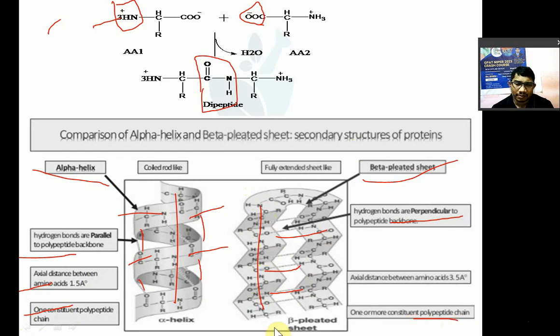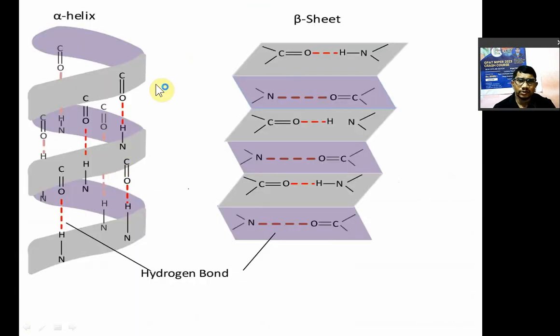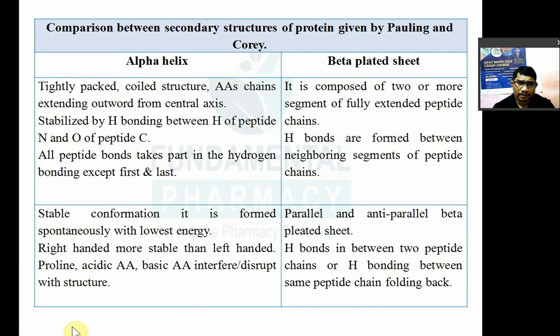In the alpha helix structure, most of the time one peptide chain composes an alpha helix. In case of the beta pleated sheet, it may be one or more peptide chains which form a beta pleated sheet. So again you can see the comparison, and the difference between beta pleated sheet and alpha helical structure of protein.